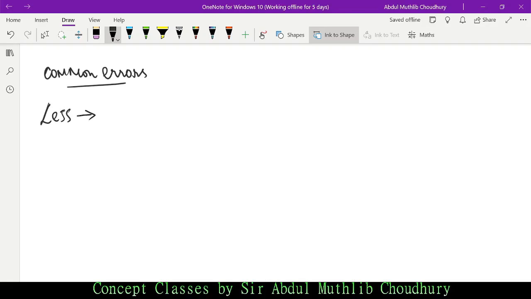Okay, less refers to quantity. Just make a note of it so that you can learn this. There's not much of a difference or difficulty level in this case. So less refers to quantity and fewer refers to number.